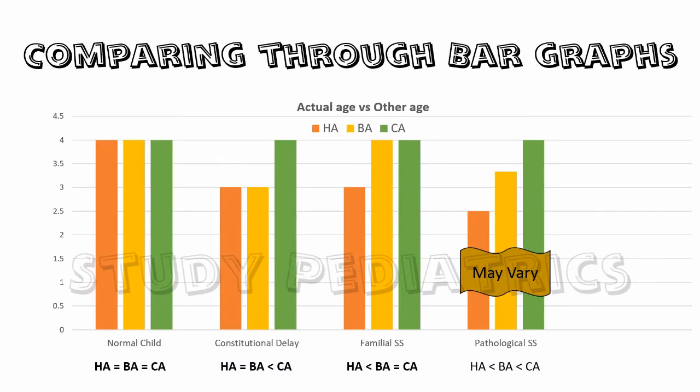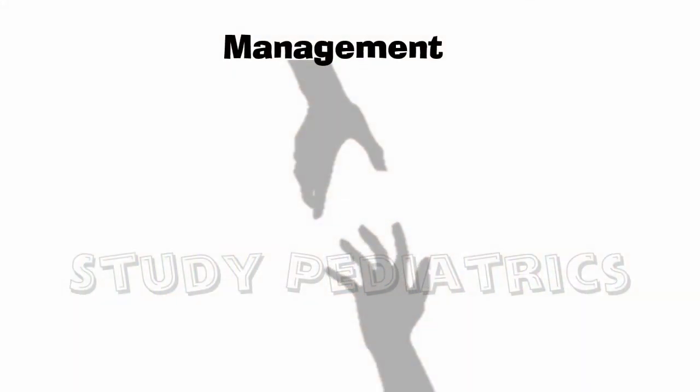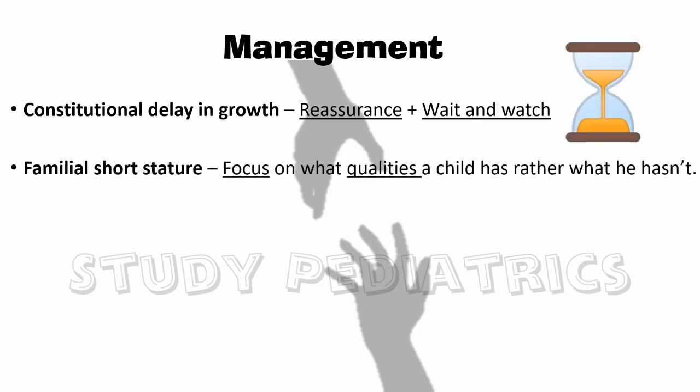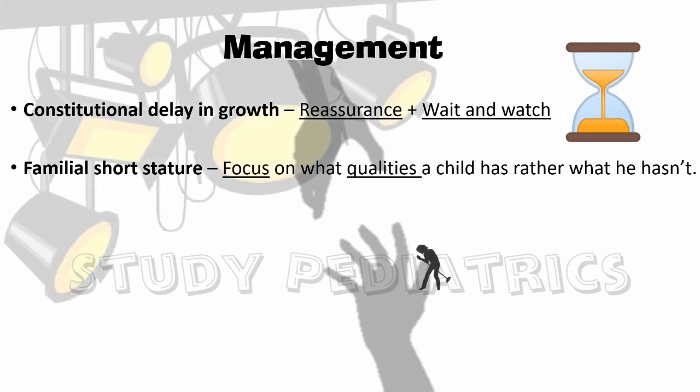Now let's finally come to the management. Management of constitutional delay in growth is basically reassurance. Plus, as we know, the child will attain the height sooner or later, hence one has to wait and watch. For familial short stature, since it is genetic, there is not much to do. One should focus on what qualities a child has, rather than what he hasn't.